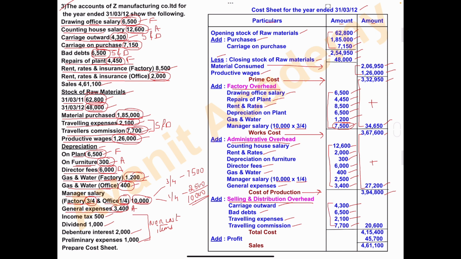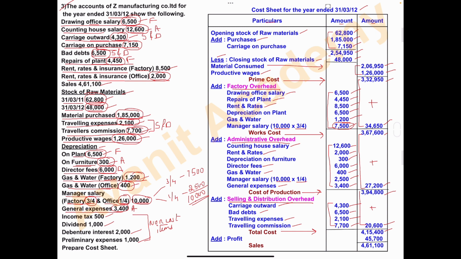Add these amounts: 4,300 plus 6,500 plus 2,100 plus 7,700, and the total is 20,600. Add this 20,600 to cost of production: 3,94,800 plus 20,600, and the total is 4,15,400. This is called total cost or cost of sales.